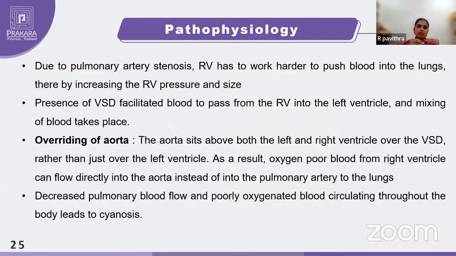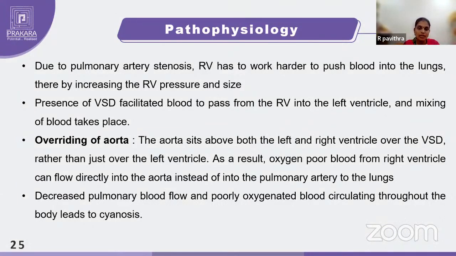So actually it has to pass just above the left ventricle. Instead of that, what is it doing? It is passing over both the ventricles. What is happening as a result? Oxygen poor blood, or the deoxygenated blood from the right ventricle, can directly flow into the aorta instead of the pulmonary trunk. Actually, it has to go to the pulmonary trunk, but the aorta has been displaced. So because of that, it will enter into the aorta.